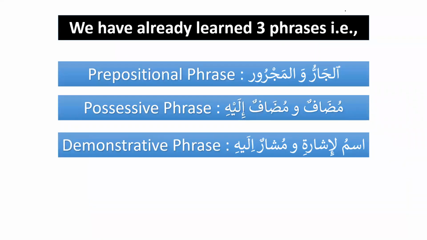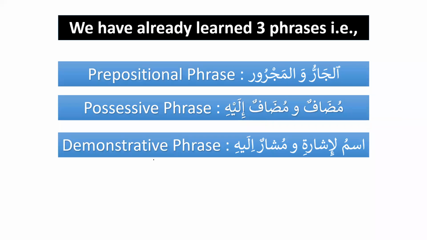Now we have already learned 3 phrases, and we know that a phrase is an incomplete sentence. It cannot communicate the meaning by itself unless we have something with it. For example, it can be a subject or a predicate, but it cannot be a complete sentence. We have learned about the prepositional phrase, al-jar wal-majroor, like lillahi. Then the possessive phrase, mudafun wa mudafun ilayhi, like baytullahi.